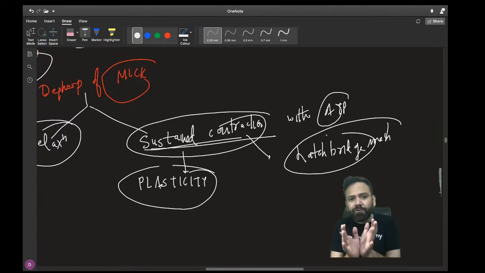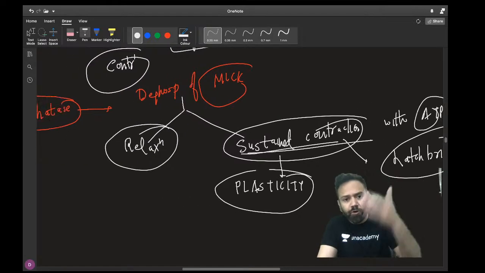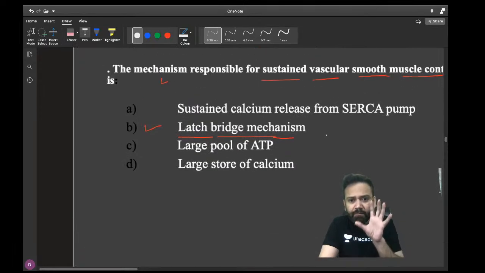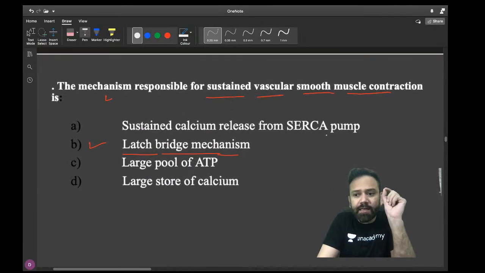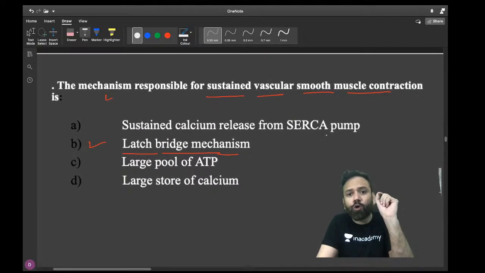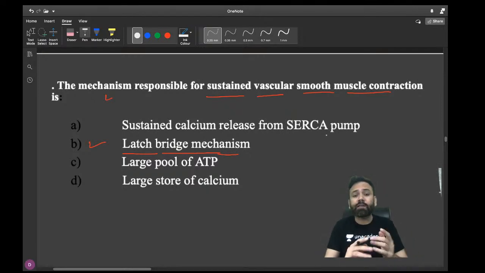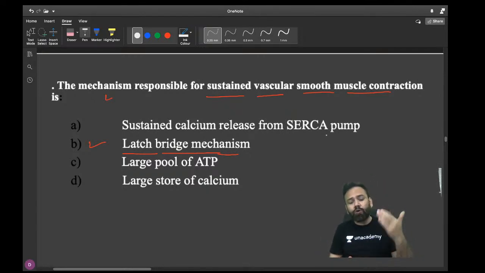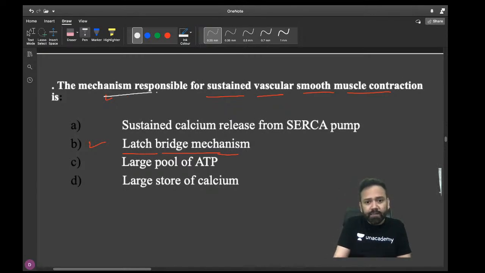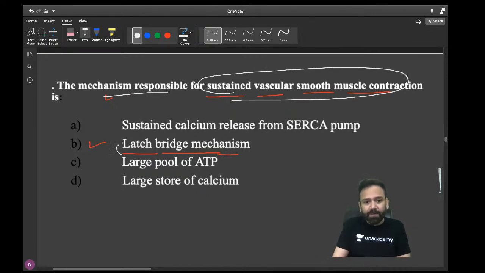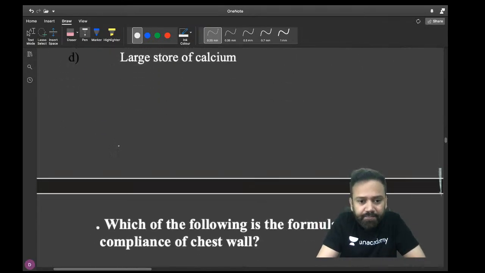Okay. So this is the minimum which you have to remember. There are a lot of phenomena I will discuss in some other class, but this is the minimum to remember: if MLCK is phosphorylated, there is going to be contraction. Phosphatase enzyme can cause either relaxation or sustained contraction by the latch bridge mechanism. So the mechanism responsible for sustained vascular smooth muscle contraction is latch bridge, and even if they ask about plasticity, we can say the same answer, it is the latch bridge mechanism.